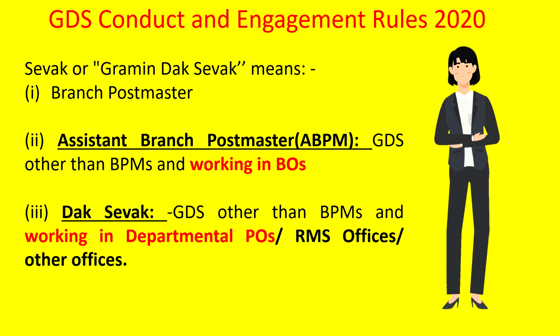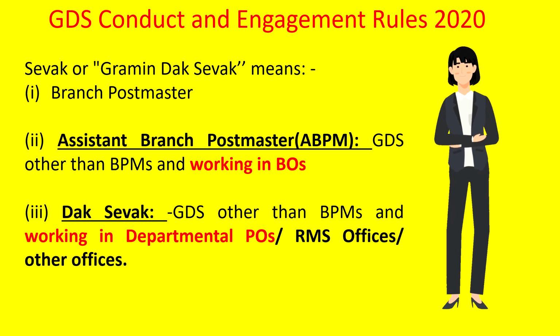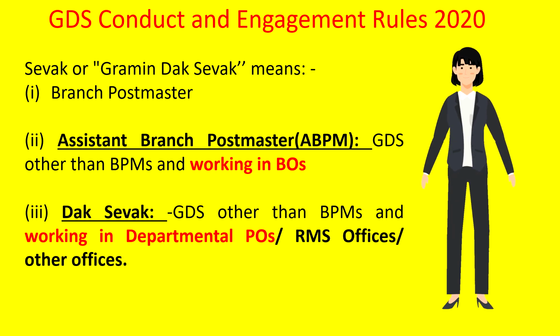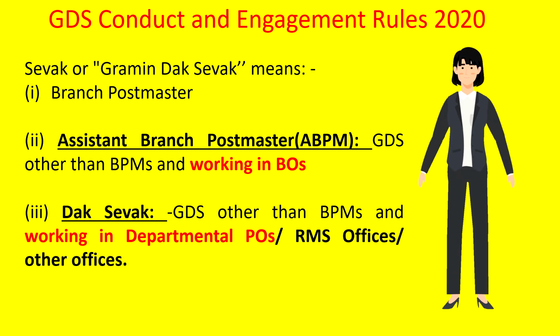First off, there are three categories under GDS, that is Gramin Dak Sevak. The first one is the Branch Postmaster or BPM, as you all know, and Assistant Branch Postmaster, that is the new designation given under these rules. GDS other than BPMs and working in BOs are called ABPMs, and those working in SOs or departmental SOs and RMS, those GDS other than BPMs, are called Dak Sevak. So you have to understand the difference.